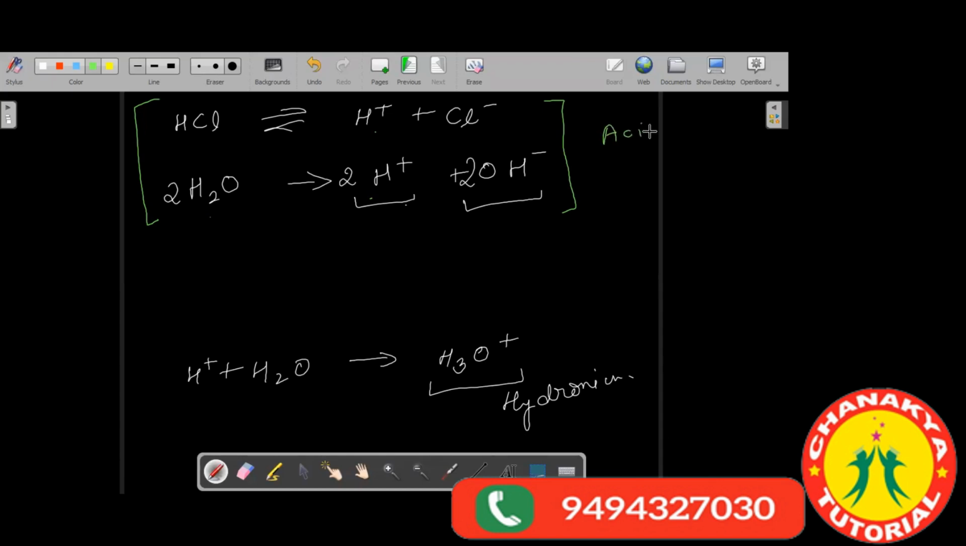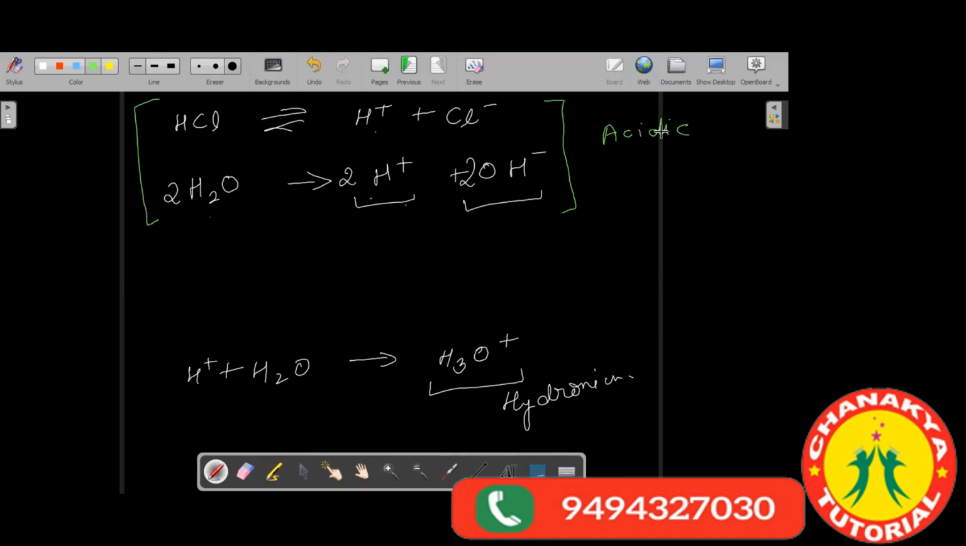Got it? So you may find questions stating: do the solutions of acids contain hydroxide ions? So what will you say? Yes or no? Can you repeat? Do the solutions of acids contain hydroxide ions? Yes, sir. Yes. So the solutions of acid contain hydroxide ions. This is a very important concept from the assertion and reason point also. You should be very much clear on all the points.